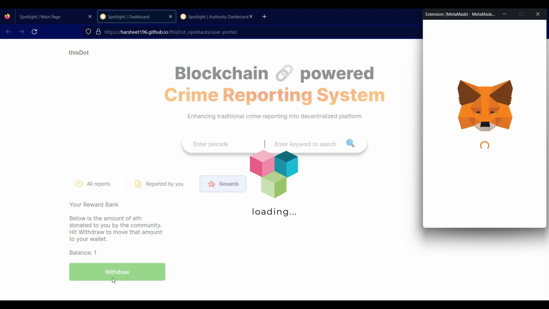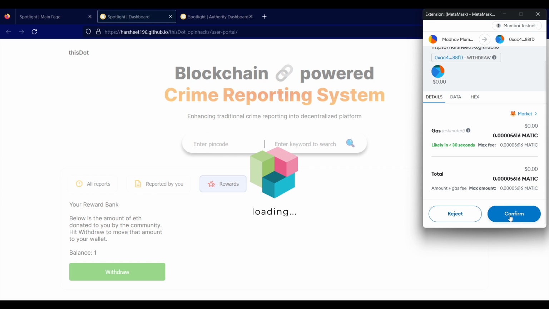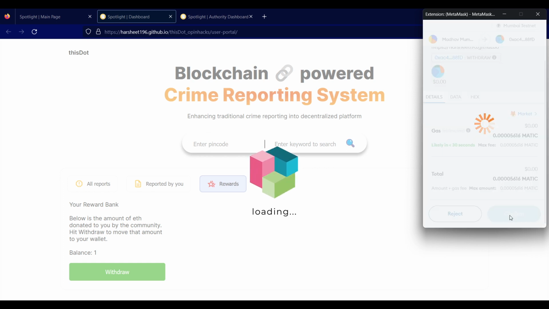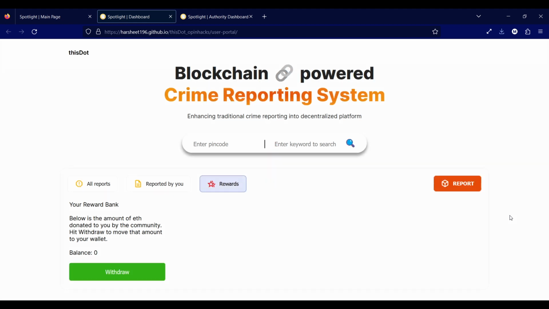So in a manner, for users, we have a transparent, tamper-proof, and secure system that they do not fear, and they can report any crime that they witness. As for the authorities, we have a centralized system so that they can see the reports, they can add the remarks, the status, the reviews, and it will be public as well. This is centralized because even though we do not live in an ideal world where we can have faith in everyone or trust everyone, in the judicial system, we can be sure that everyone will get justice.